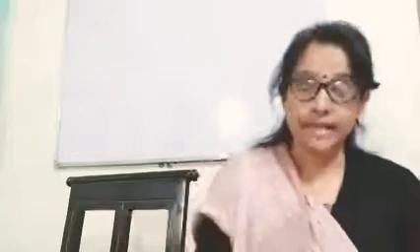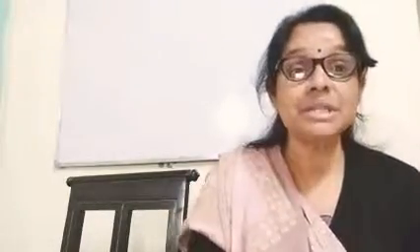Is it clear? Then the 9th point is capital import. The last option left to the government to correct adverse balance of payment is capital import. Capital import means taking more and more loans from foreign countries, so that the government will be able to correct the adverse balance of payment. Okay, so I think you people have understood all the other 3 points. Now write on the notes.